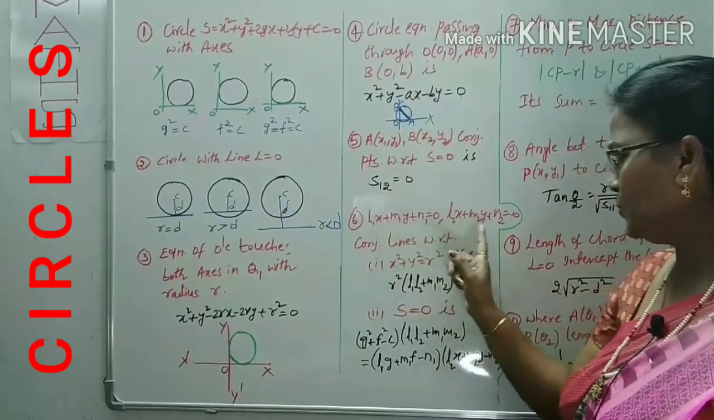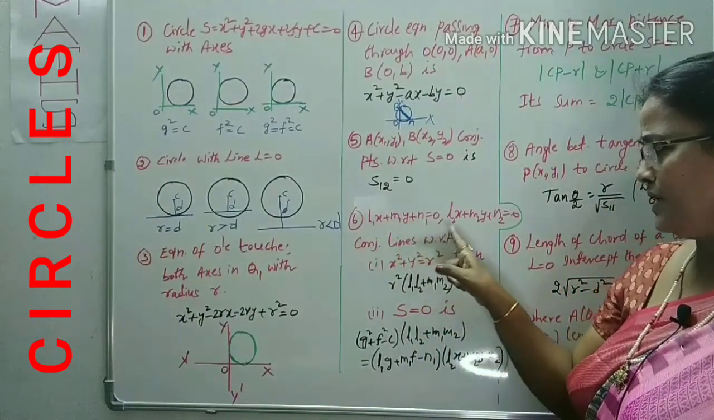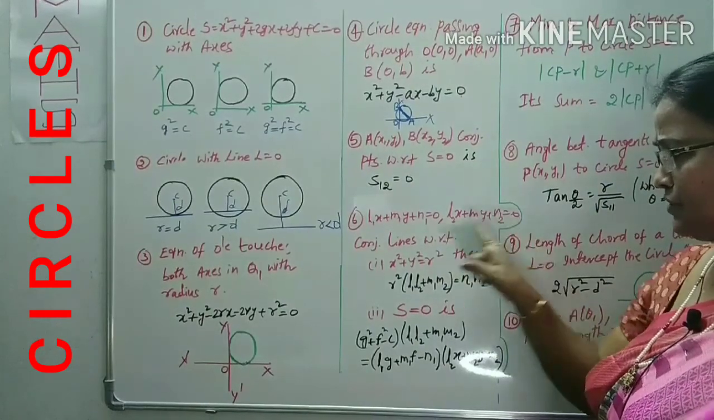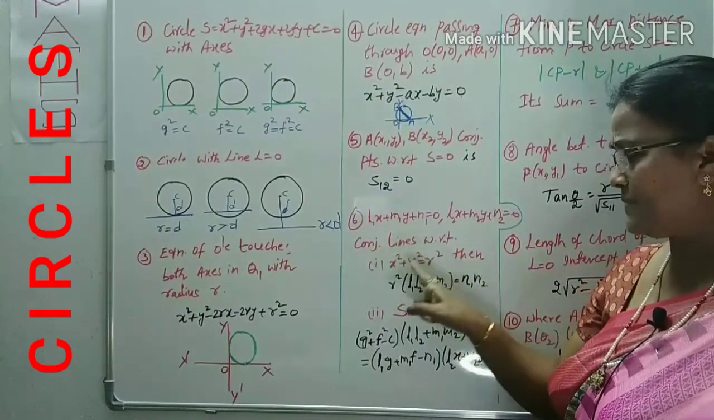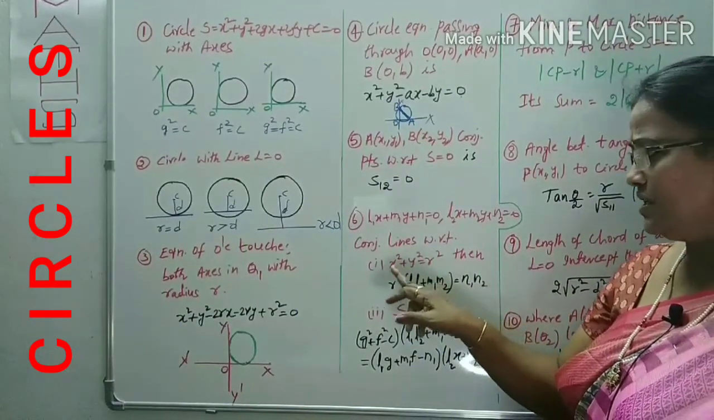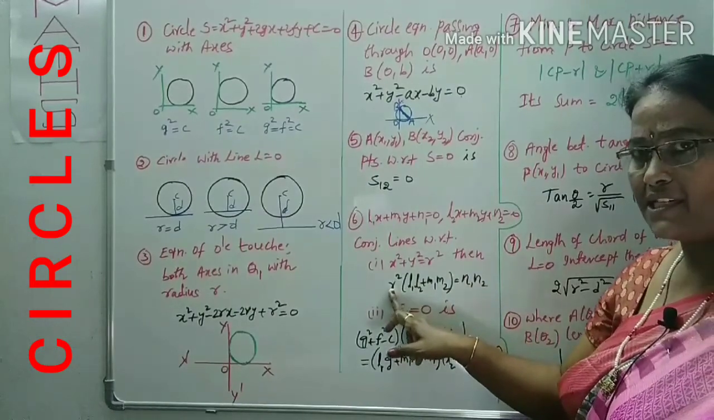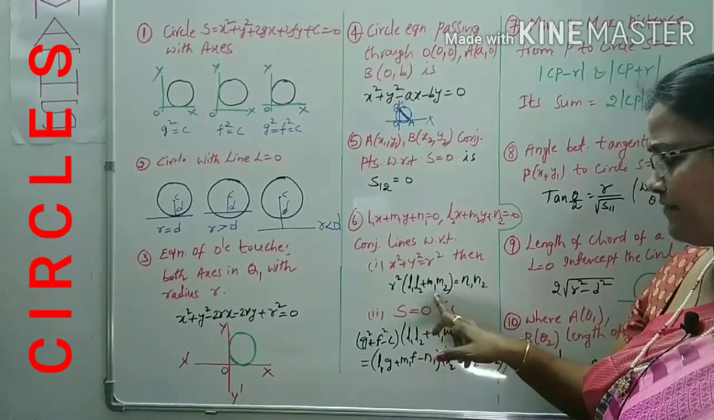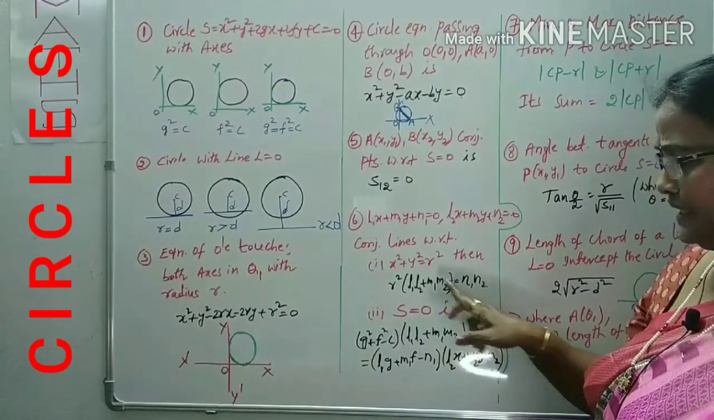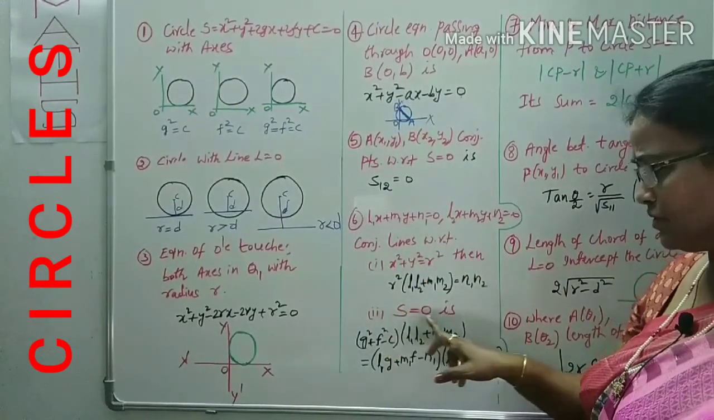If there are two different lines like this, L1x + M1y + N1 = 0 and L2x + M2y + N2 = 0, that are conjugate lines with respect to the standard equation of circle, that is x square + y square = r square, then the condition is r square (L1L2 + M1M2) = N1N2. In the case of a standard equation. Same, the lines are conjugate with respect to the general equation.